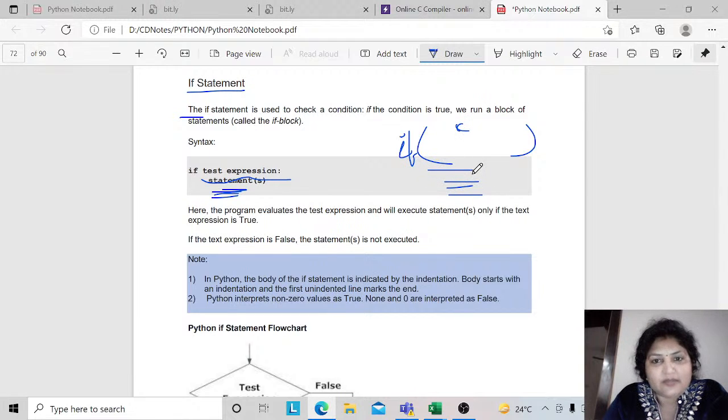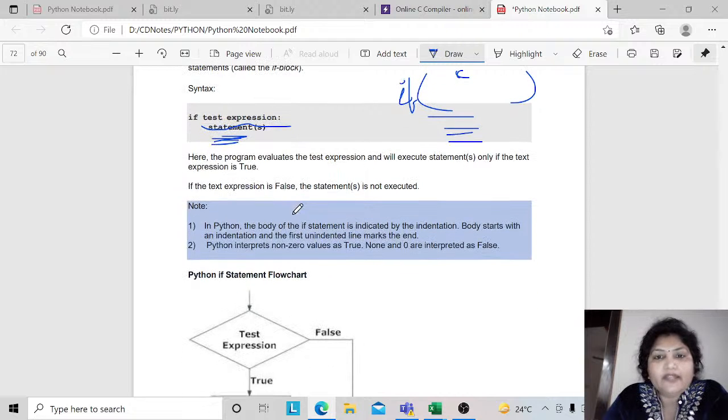And whatever you want to execute within the scope of this if statement, you need to mention it with indentation. If these statements come under the if block, that means indentation has to be maintained. Otherwise it is not going to be taken.